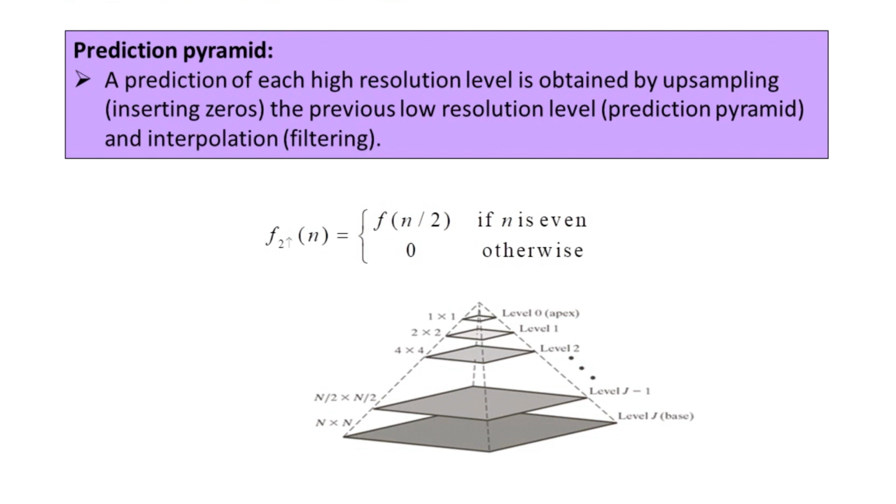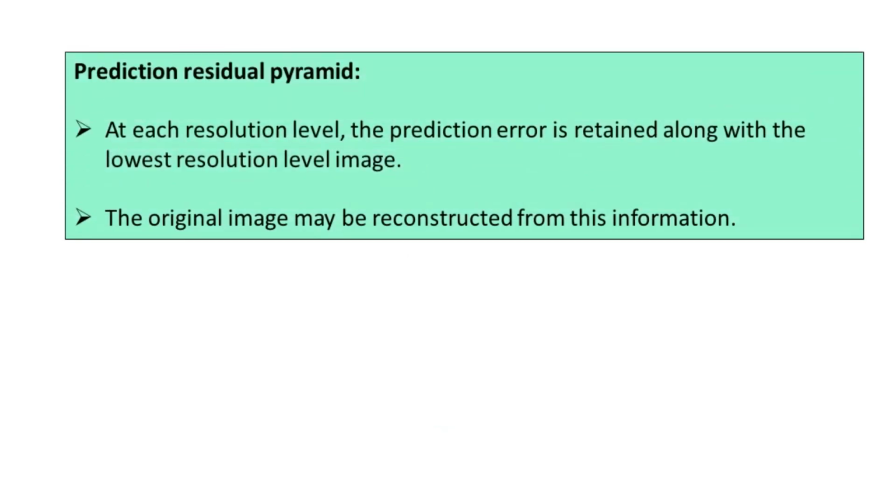At last, the prediction residual pyramid details can be given. At each resolution level, the prediction error is retained along with the lowest resolution level image, and the original image may be reconstructed from this information. So these were the details of subband coding, the QMF filter bank, and the use of image pyramids.